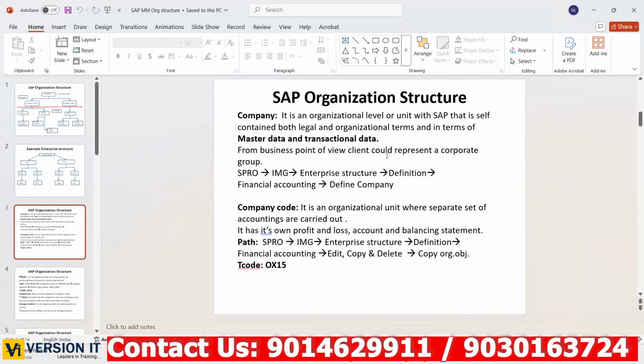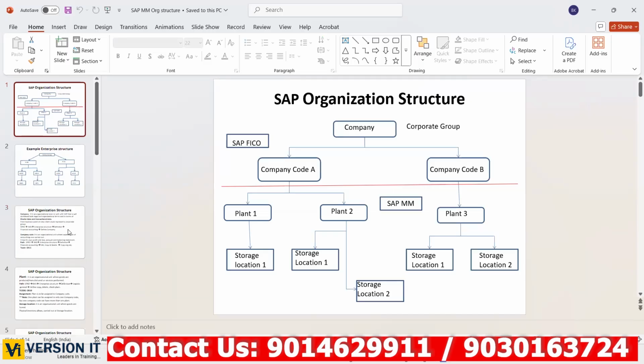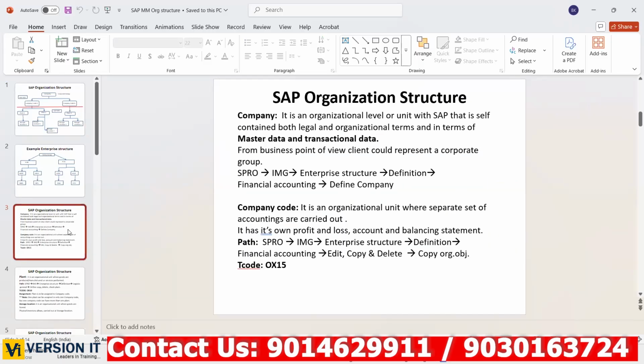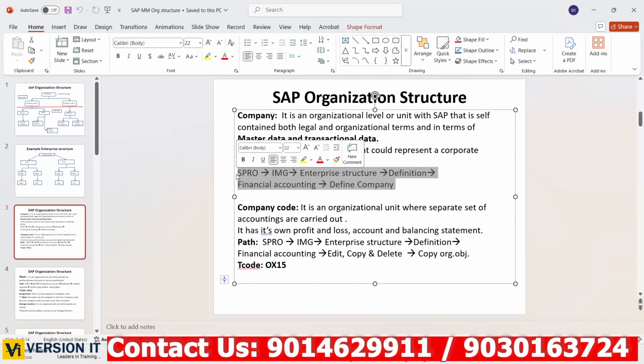Now, from a business point of view, client is nothing but a corporate group. This top level company is nothing but a corporate group. Volvo Group or Kia Group, these are all corporate level, right? So how to create it in the SAP system? The path is there. I'll show you in some time how to create that.